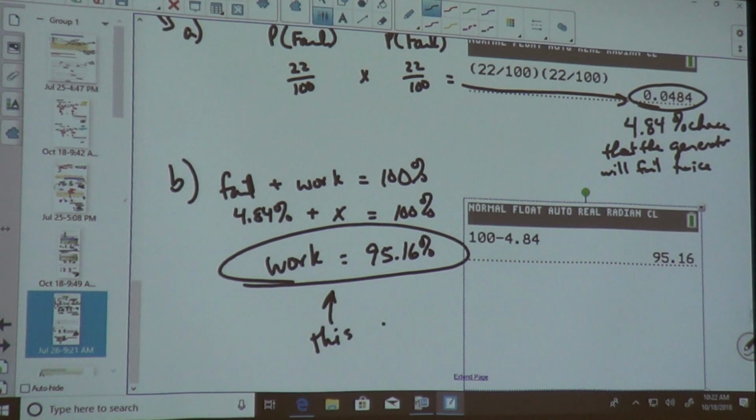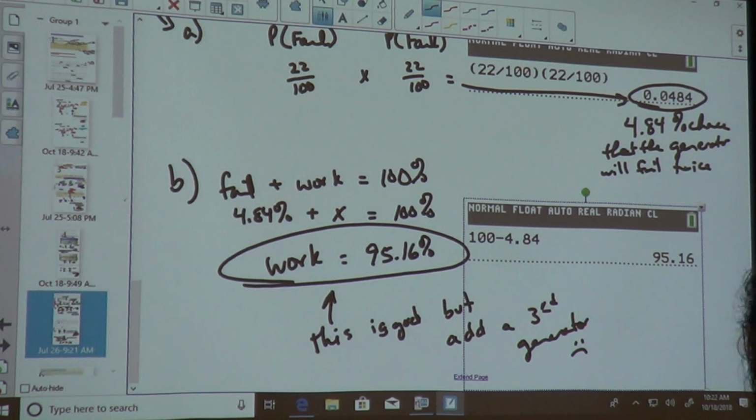This is good. There you go. I'd rather have like a 99.9 or 99.5. But add a 3rd generator, just to be safe. All right. Let's look at another one.